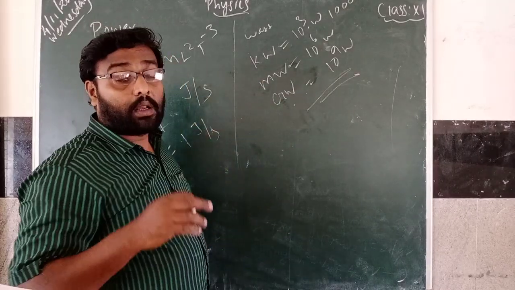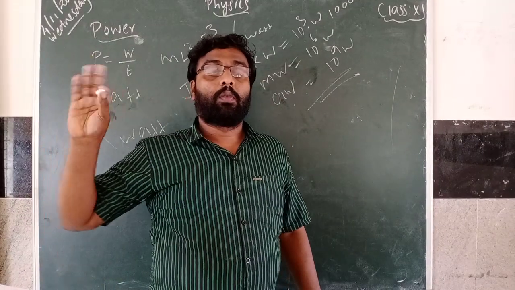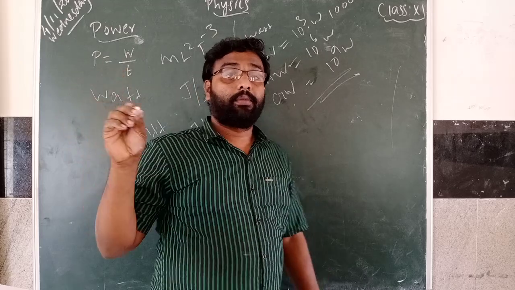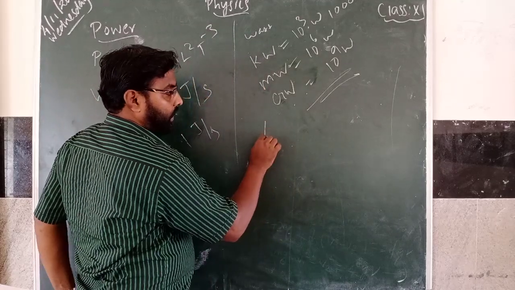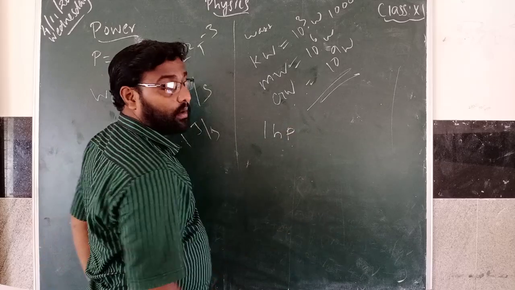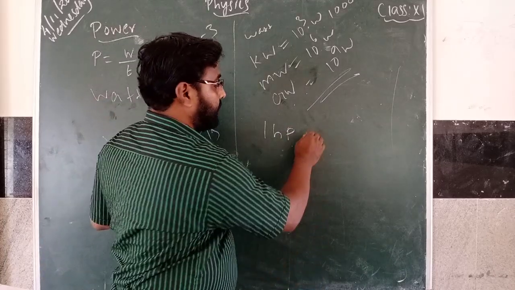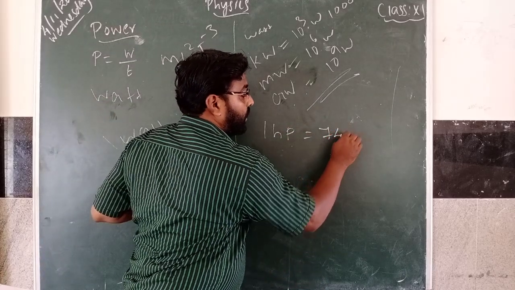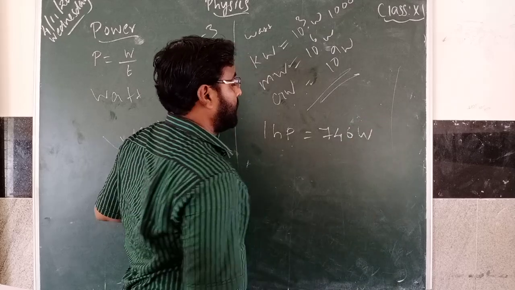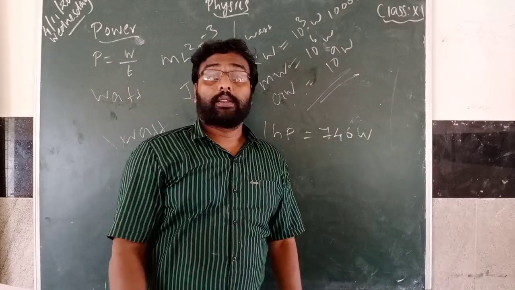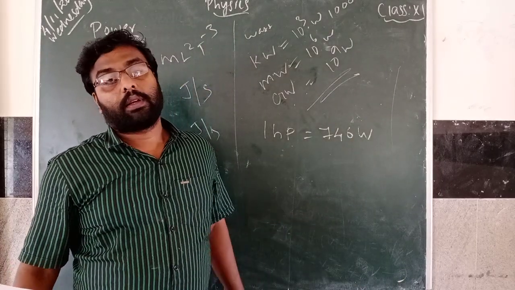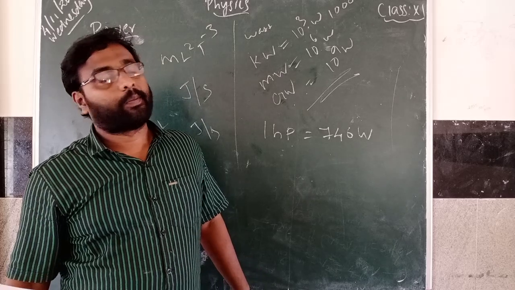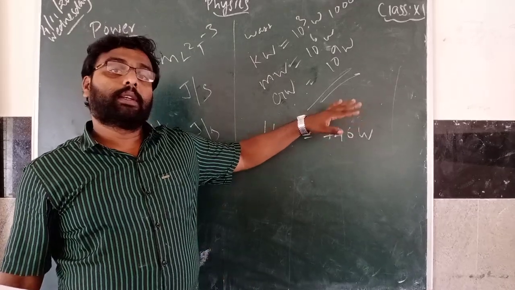Now I said commercially, in the automobile field and engineering field, they use horsepower. 1 HP, horsepower, is equal to 746 watt. So 1 horsepower is equal to how many watt? 746 watt. This is commercial use.